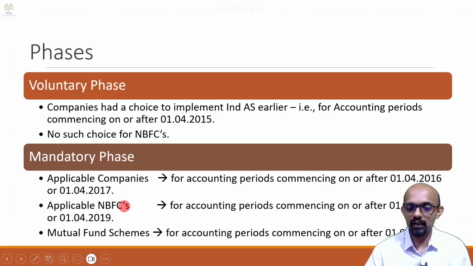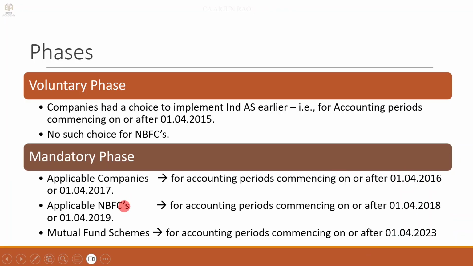For NBFCs, it was 1/4/18 and 1/4/19. Bigger NBFCs had to follow from 1/4/18, slightly smaller had to follow from 1/4/19, and for mutual fund schemes, the date was 1/4/2023.